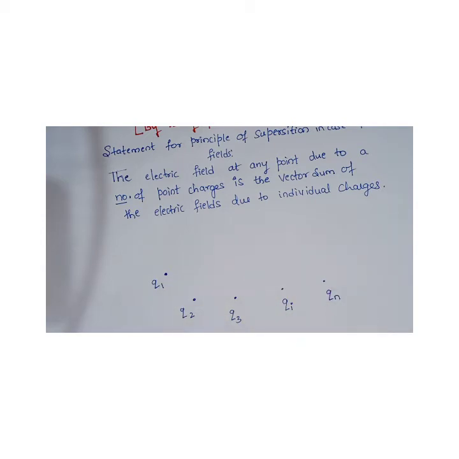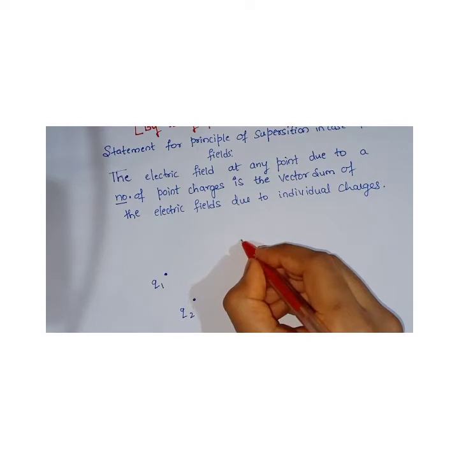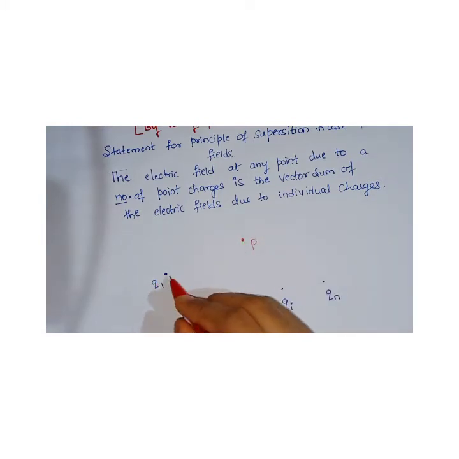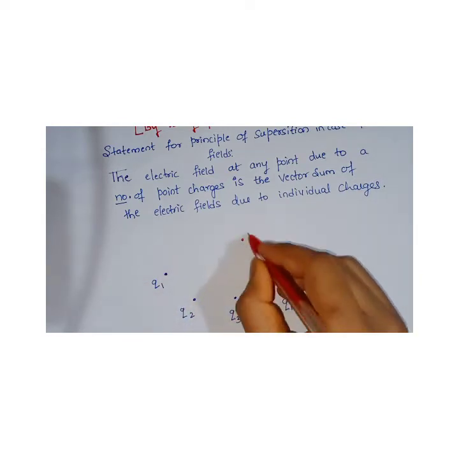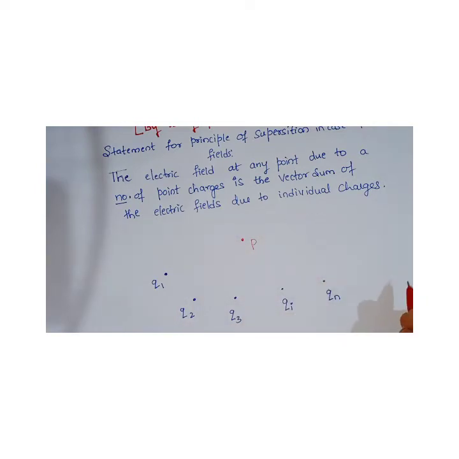But here what you are going to do, since it is a field, at a certain point you have to mark a point. At this point you have to calculate the field due to Q1, the field due to Q2, due to Q3, Qi and Qn, and so on. And then what you have to do is sum it up, a vector sum. So let me draw